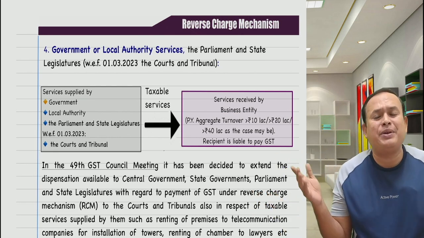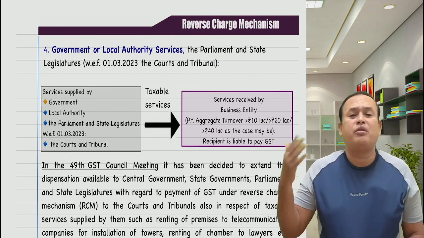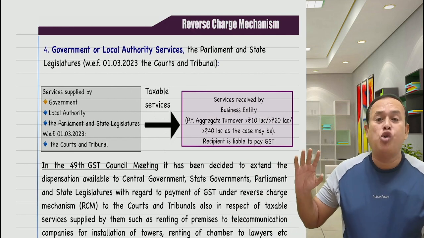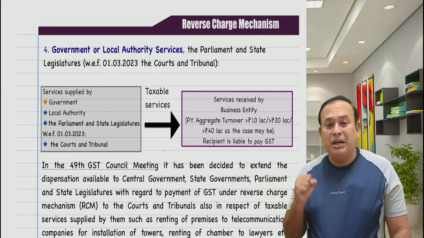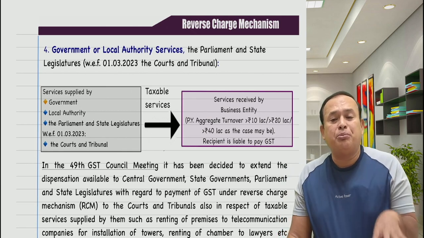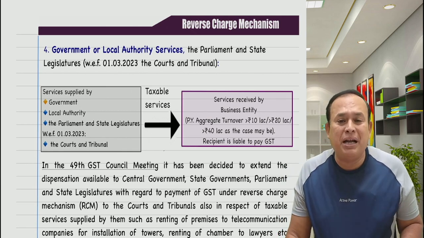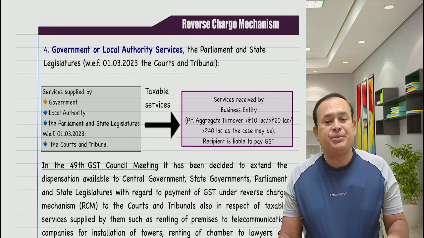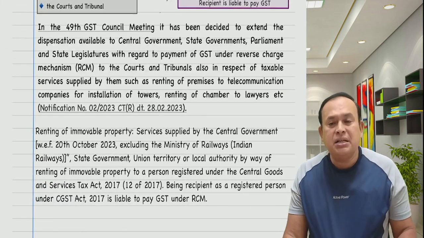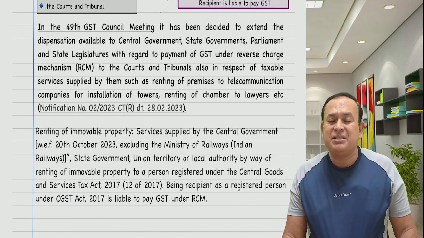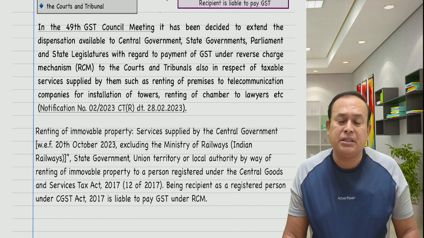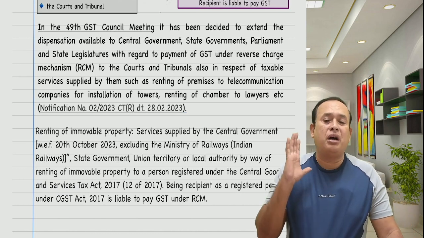The business entity being a recipient is liable to pay GST if the business entity's turnover in the previous year exceeded the threshold limit for registration, with which you are already familiar. But what the amendment means here is that if supplies of that particular nature are supplied by Indian Railways, in that case Indian Railways is supplying a taxable supply which will attract GST, namely forward charge mechanism, is what they said.